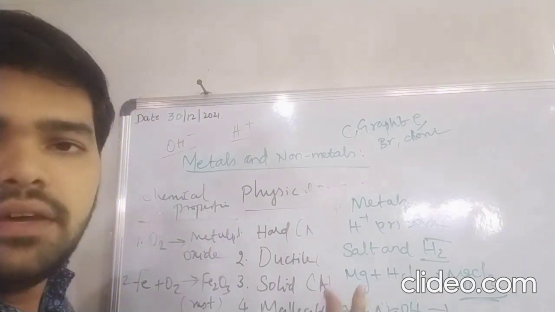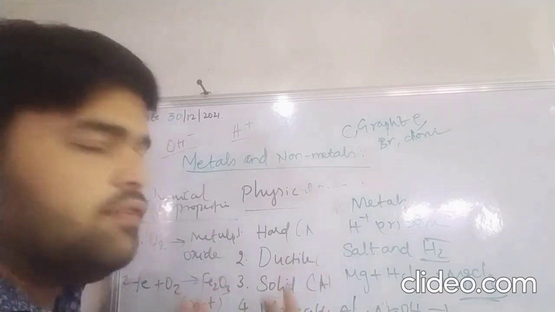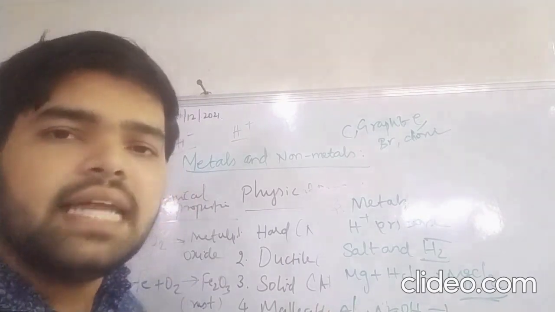These are all the various physical and chemical properties of metals and non-metals. If we concentrate only on metals, we can easily write for non-metals also, as it is a direct opposite for metals.